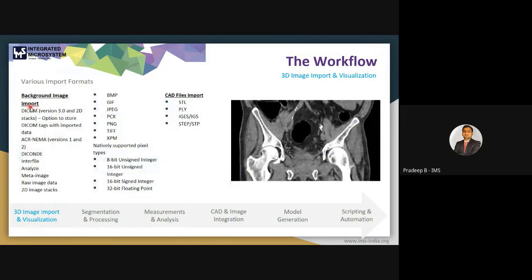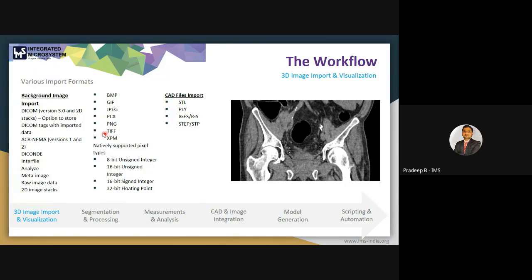Here we can see the various import formats which are available in today's market. The various formats are DICOM, where we have version 3.0 and 2D stack we can use, DICOM text without imported data, interfile, meta images, or 2D image stacks. This 2D image stack we get from a micro CT scanner. It may be in the format of BMP, GIF, TIFF, or XML.